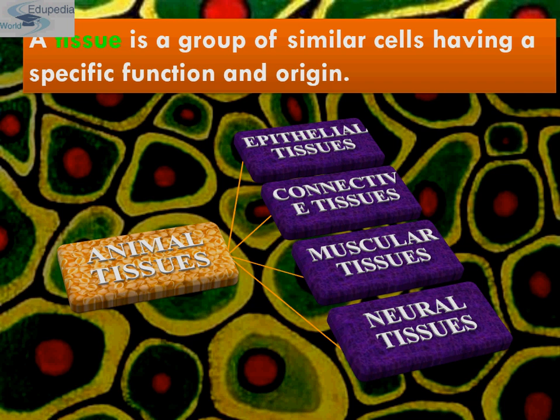Cells, tissues, organs and organ systems split up the work in a way that exhibits division of labor, and it contributes to the survival of the body as a whole. That means all aggregations, be it cell, tissue, organ or organ system, they all split up the work in a way that exhibits division of labor. That means labor has been divided, and that contributes to the survival of an organism as a whole.